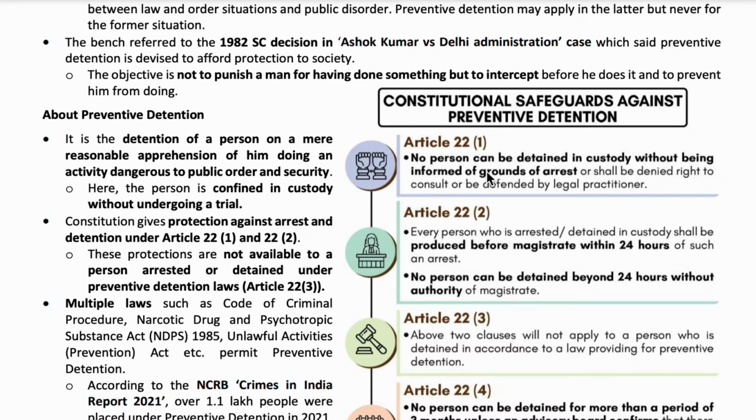Article 22 clause 2 says that a person who is arrested should be produced before a magistrate within 24 hours, and he cannot be kept in custody beyond 24 hours without the magistrate's permission.